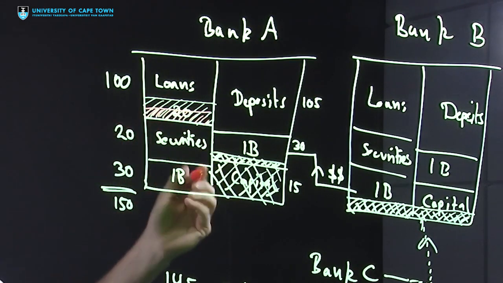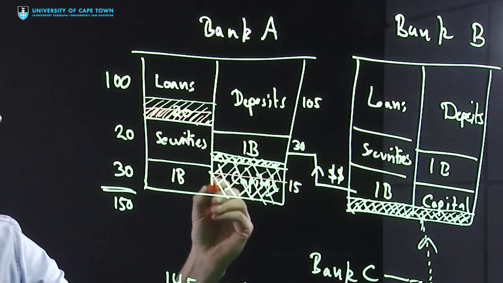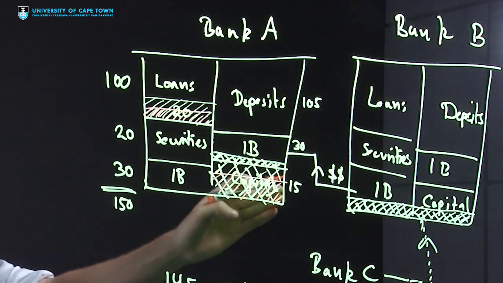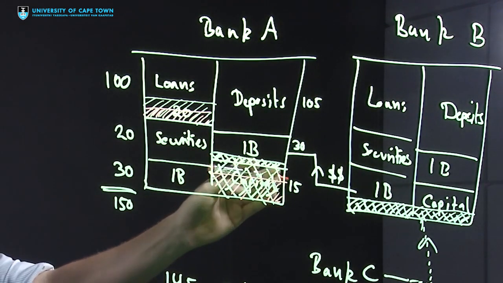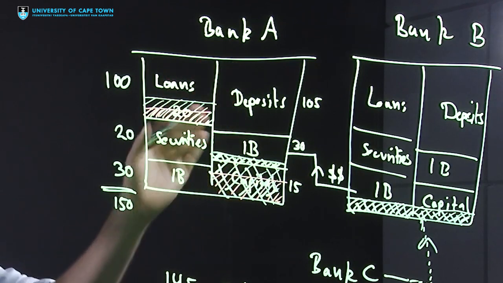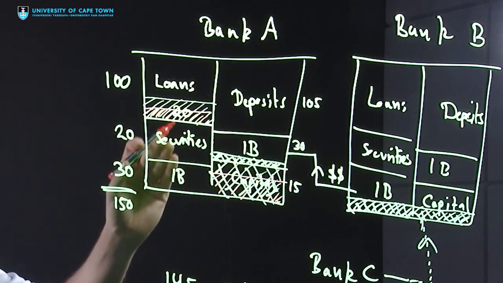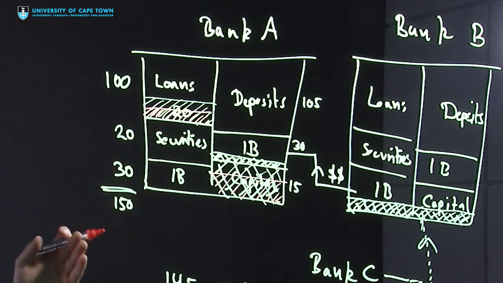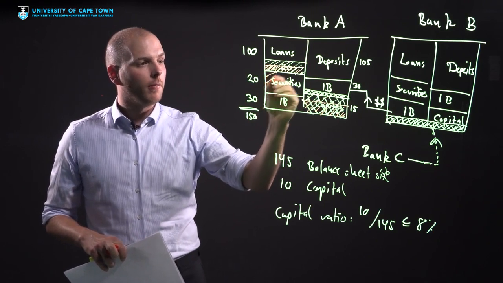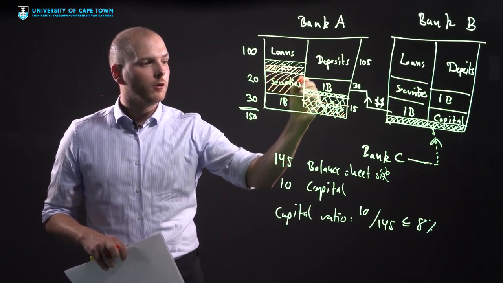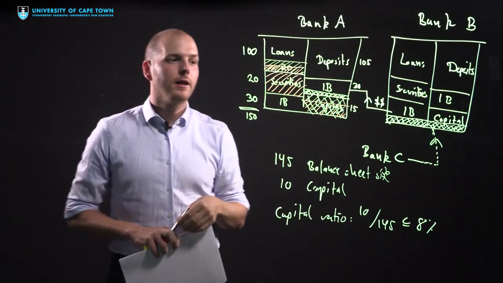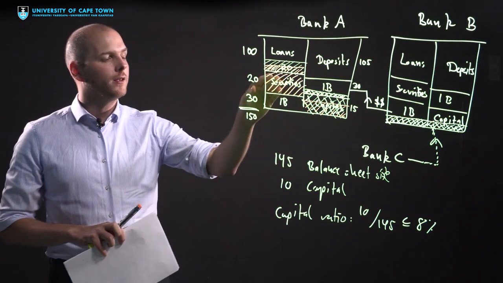That shock would not wipe out their entire capital, but it would wipe out 10 out of 15. So the bank capital would be much, much less. As a consequence, this bank would become insolvent unless they can reduce the balance sheet size. So because of this initial shock, the bank now needs to sell off all their securities, because they are relatively liquid, not perfectly so, but relatively liquid.